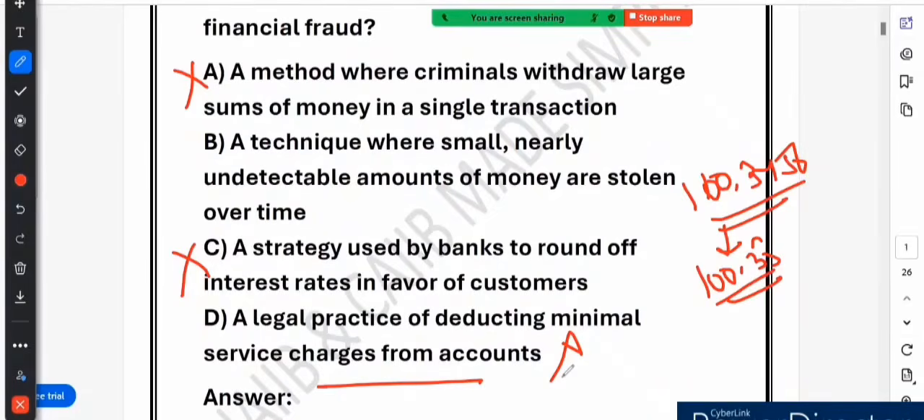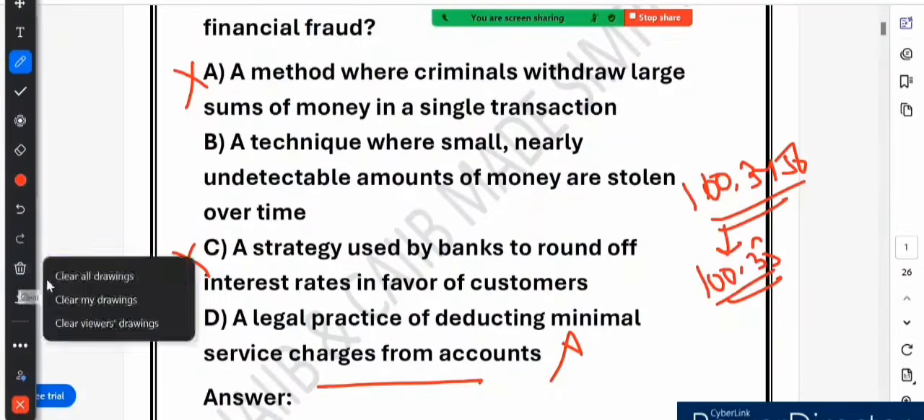So what did we learn today? Salami slicing means stealing tiny amounts of money over time in a way that no one notices. It is not about a big one-time withdrawal. It is not about rounding off interest rate. It is not about legal bank charges. So that is why it is a fraud where a small amount is stolen repeatedly. I hope this concept is clear about salami slicing.